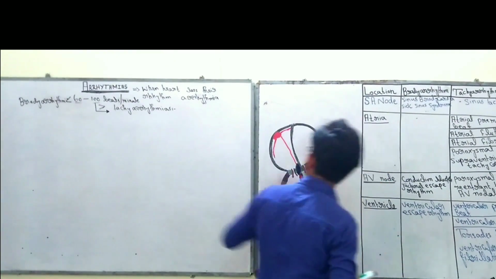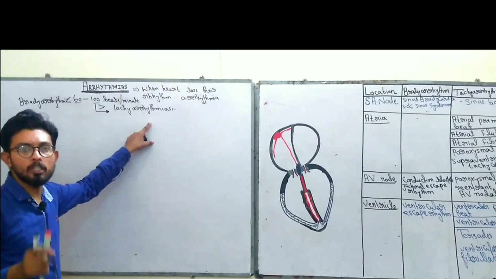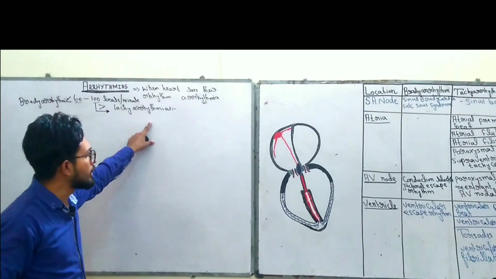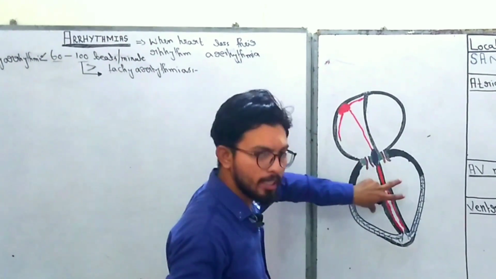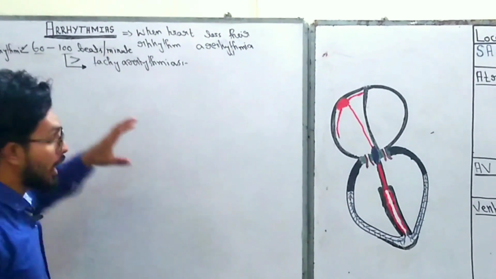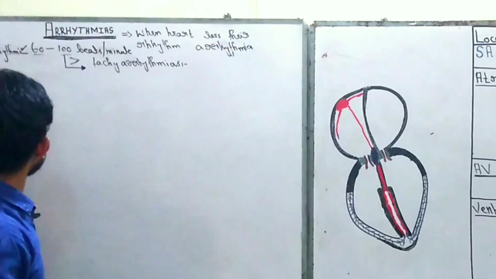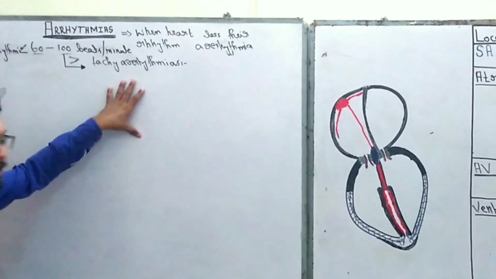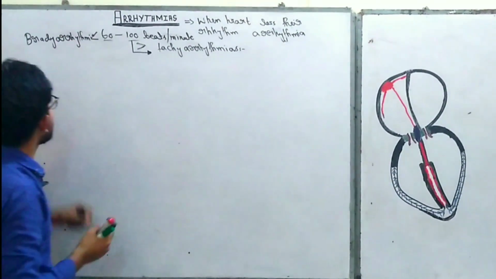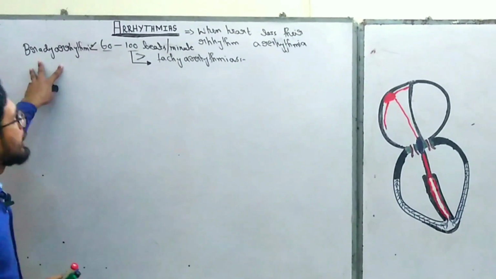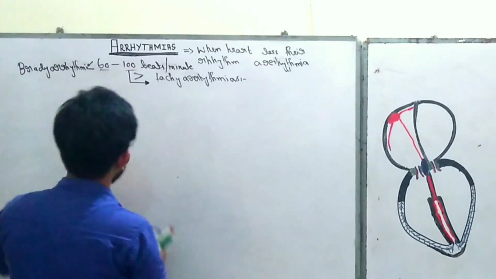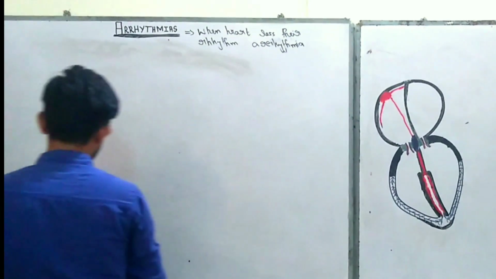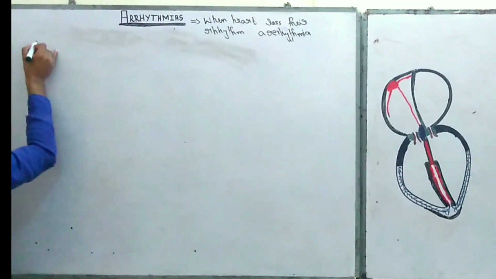Here is the classification. First of all, bradyarrhythmia and tachyarrhythmia are classified on the basis of location, whether they develop from the SA node or atria, or from the AV node, or from the ventricles. So first I will describe the location where bradyarrhythmia or tachyarrhythmia arises. Let's start with bradyarrhythmias, then later on I will tell you the tachyarrhythmias.